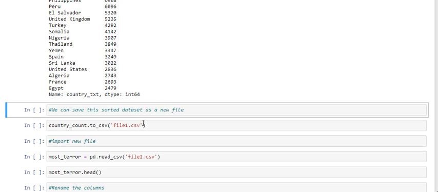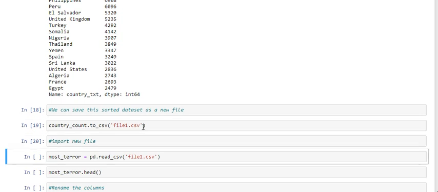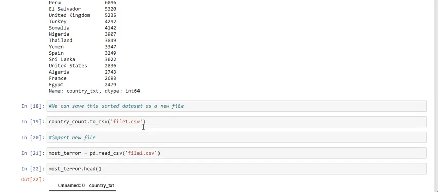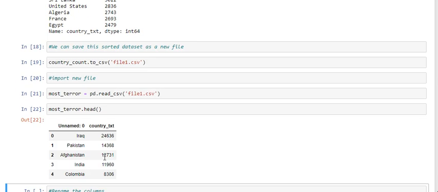Now we can save the sorted dataset as a new file, that's file1, which is also a CSV file, and I also import it. Now most terror file CSV1, import a new file. That's why I export country_count.to_csv as file1.csv, and import the new file most_terror equal to pd.read_csv file1.csv. Here most_terror.head to count the output of the country.